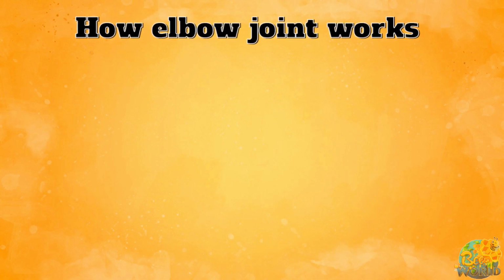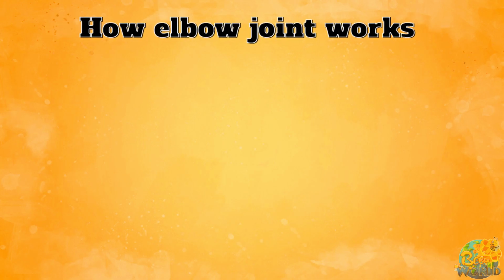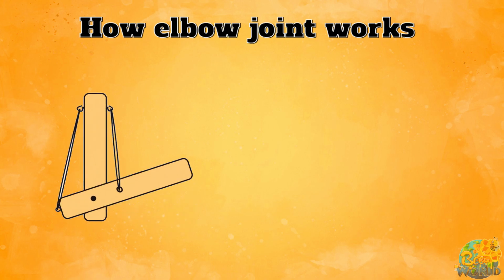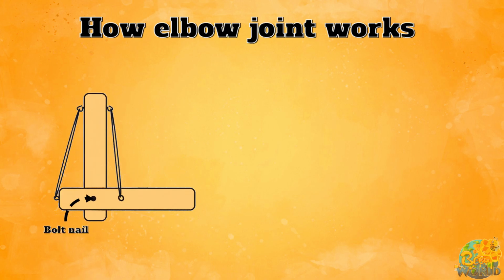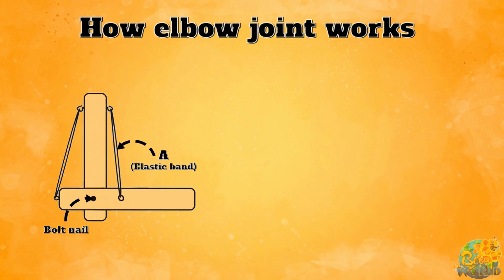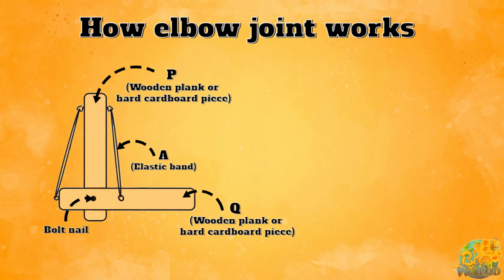How the elbow joint works. To understand how muscles help to move a bone, we can prepare an elbow joint model. This elbow joint model is given in the picture below. When contracting the elastic band A without moving the wooden plank P, the wooden plank Q will raise up.